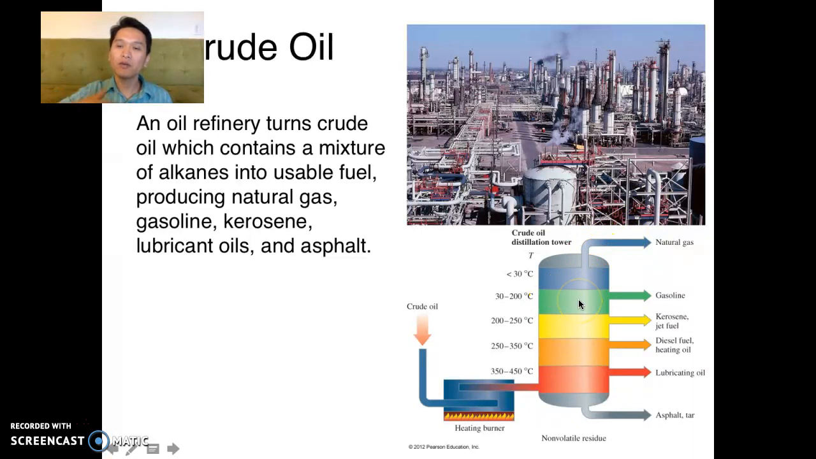Whereas things that are a little bit more liquid, we have to heat them up like 30 to 200 degrees Celsius to get something like gasoline. Remember that, octane? Things that have higher number of carbons require more heat. So for kerosene and jet fuel, you get 200 to 250 degrees Celsius, and so on and so forth, all the way to things that are very, very long in carbon chains. You might have to heat up to 450, as in that lubricating oil.